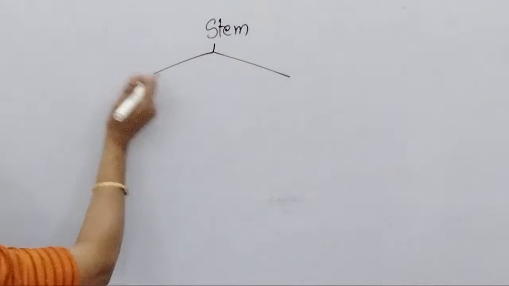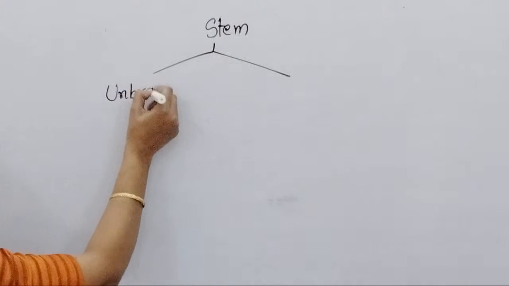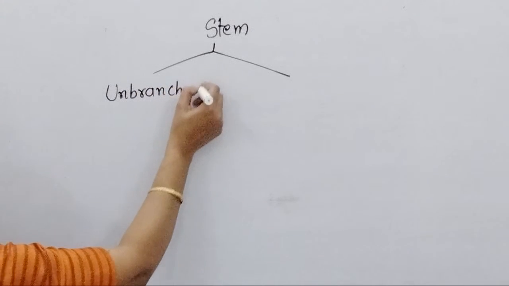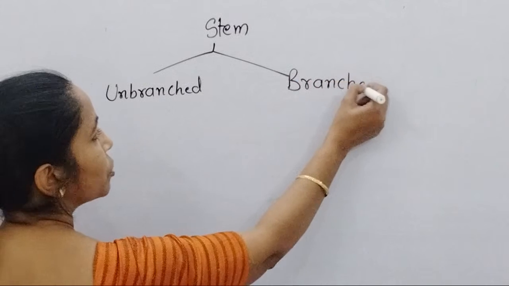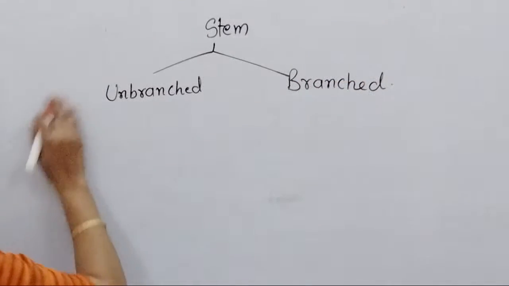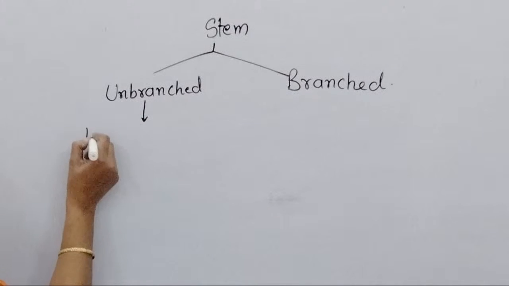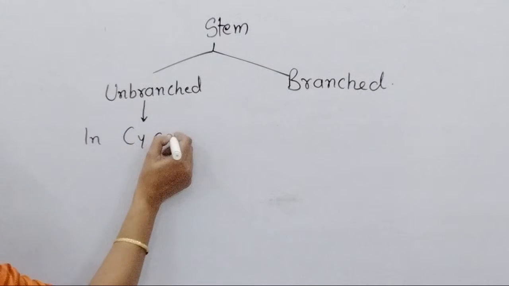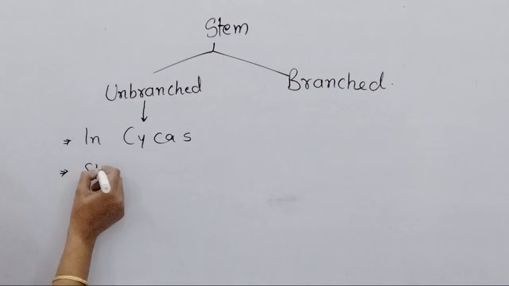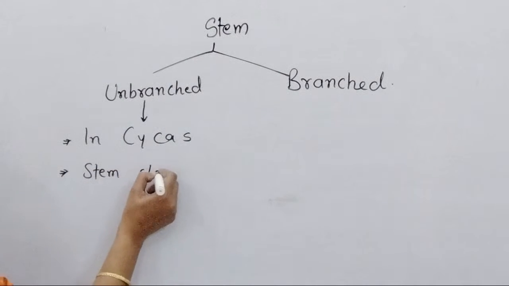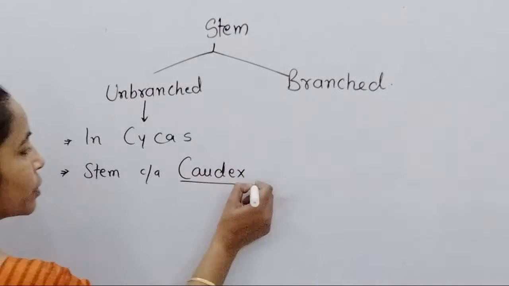The unbranched stem present in Cycas is called a caudex.